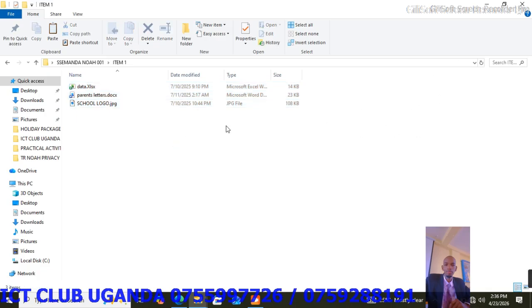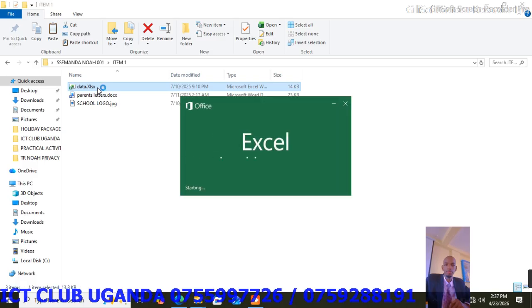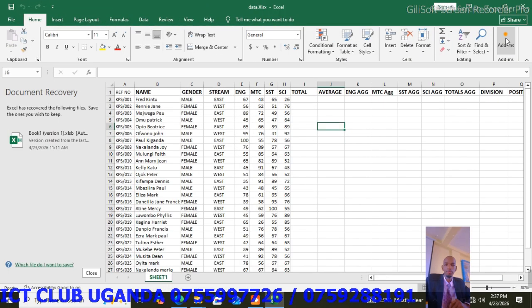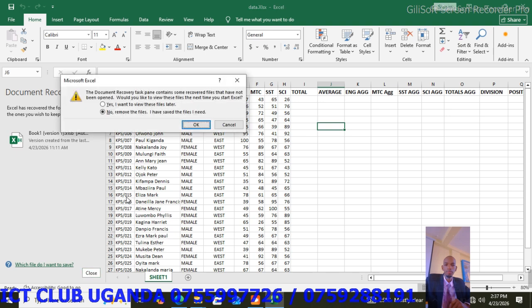So after that, open the data.xlsx support file and you see how we can manipulate data using different applications. So when you open it, it is showing the data.